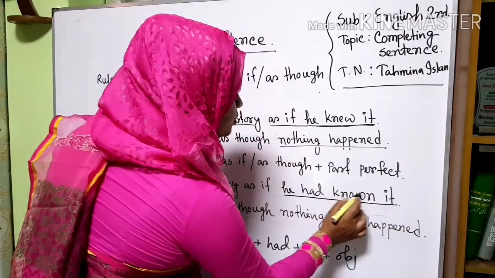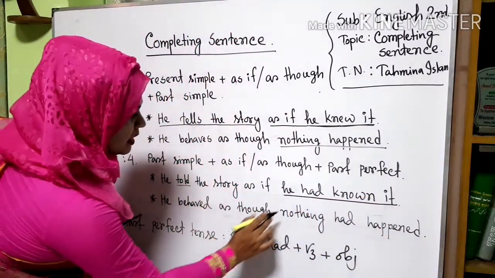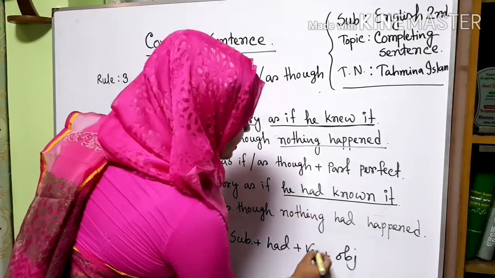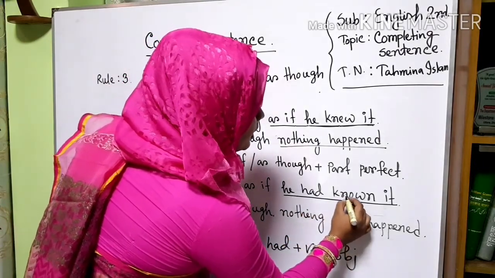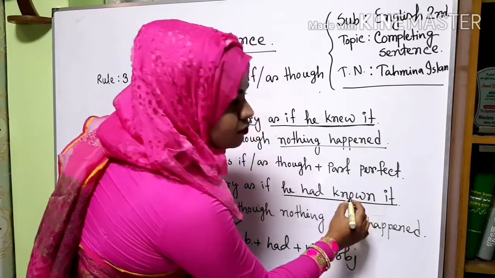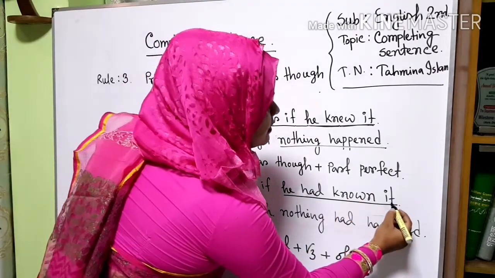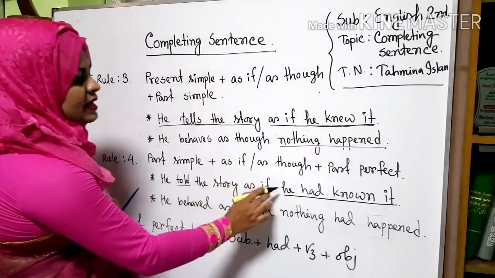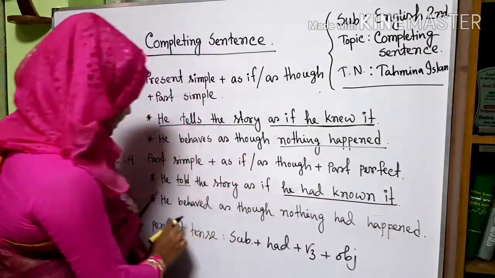He had known it. "He" is the subject and "had" is from the structure and V3, the past participle form of know, "known", and the extension object. He told the story as if he had known it.